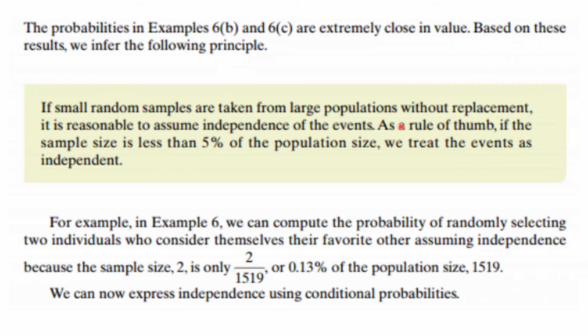Okay, so this is the rule of thumb. If the sample size is less than 5% of the population size, you can treat them as independent. And now we're ready to express independence using conditional probabilities. This is an alternative but equivalent definition.